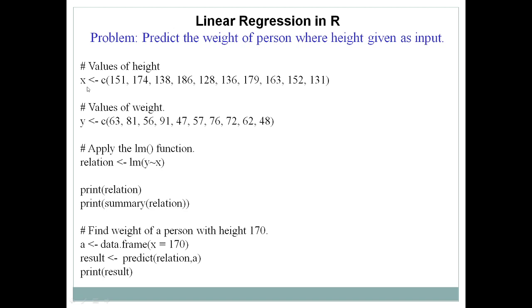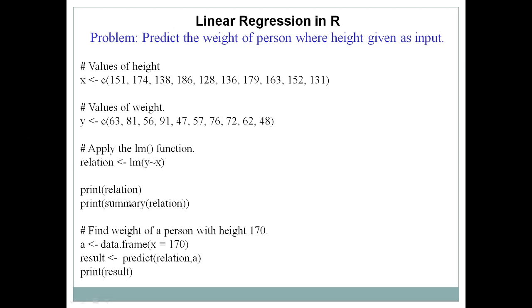So here first of all we declare one variable x, which is the independent variable, and I have just taken the input. These are various heights I have taken randomly, and then this is the dependent variable. Why? Because I need to predict the weight of a person based on the height. So x represents the independent variable and y represents the dependent variable. Then I apply linear regression. lm is a function that is available inbuilt in R. Suppose you are using R language to implement simple linear regression, then the lm function is available inbuilt in R.